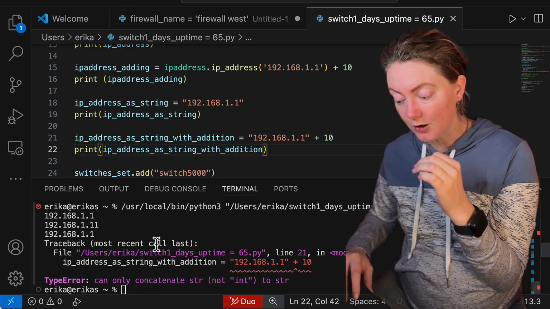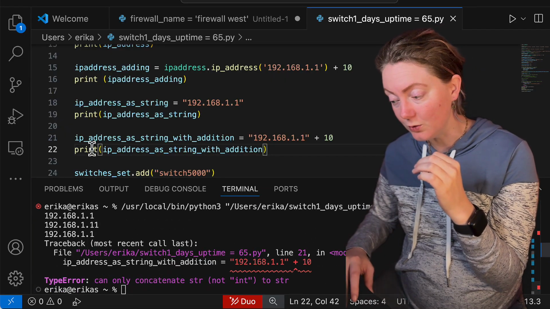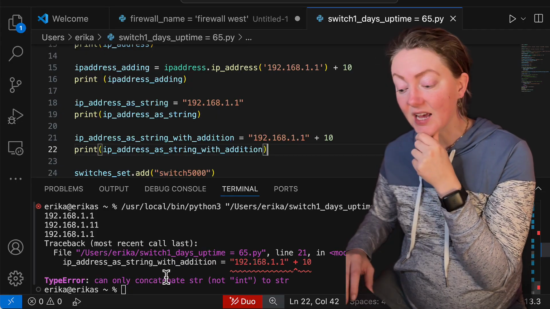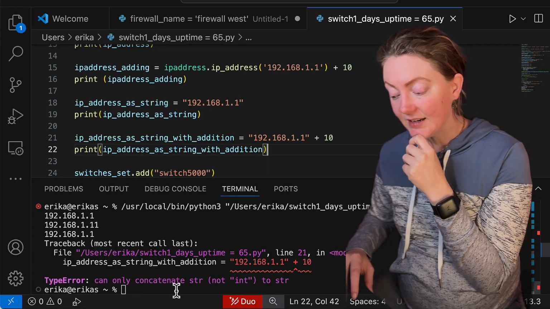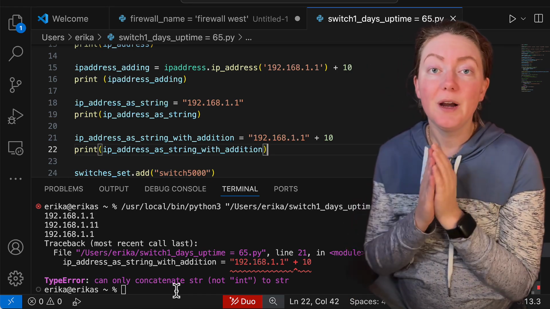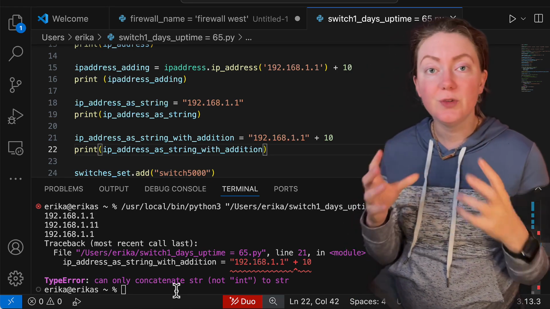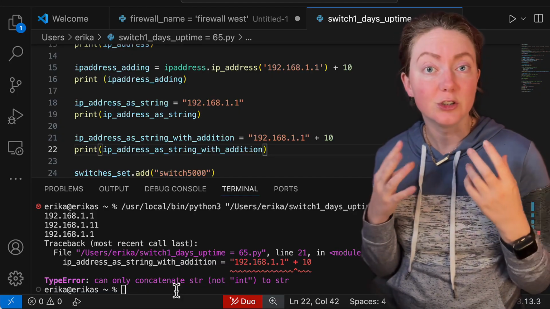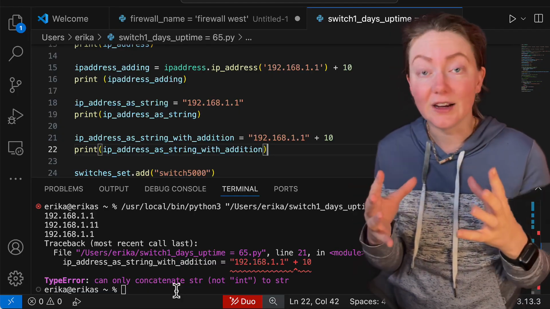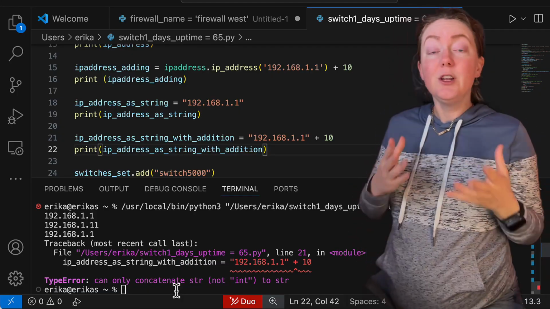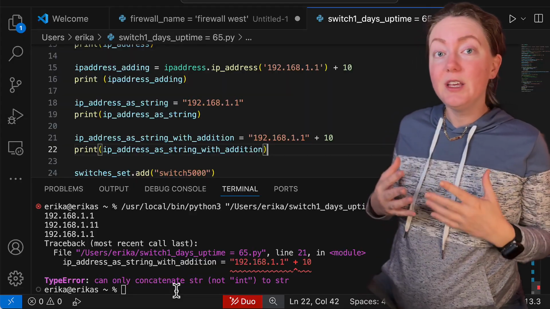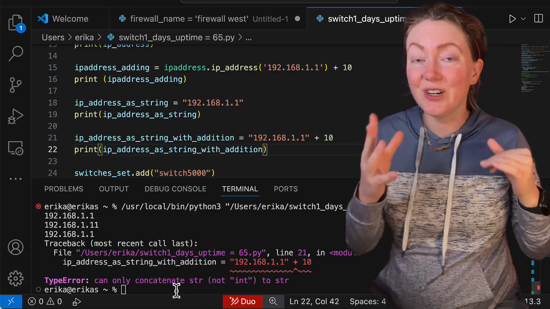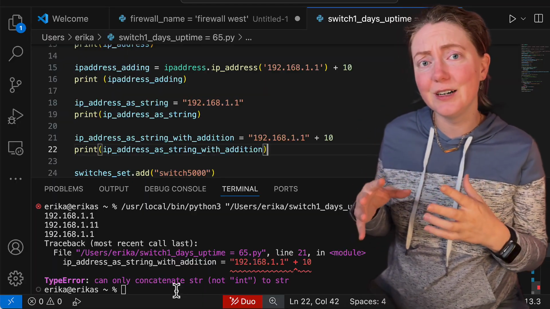This is the most recent call. It's in this file. It's in line 21 right here. And we get the little red squiggly line right where there's a plus sign. It says type error: can only concatenate str, not int, to str. So basically what Python is trying to tell us is that we have an issue with data types here. You're working with text or string, and you can only add other text or strings to this piece of text. You can't add a number to it. And we already know that with just plain Python, we can't treat an IP address like just a number, right? Because it's not just a straight integer and it doesn't meet the definition for a float.